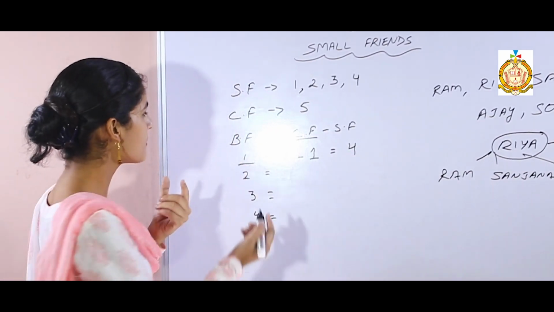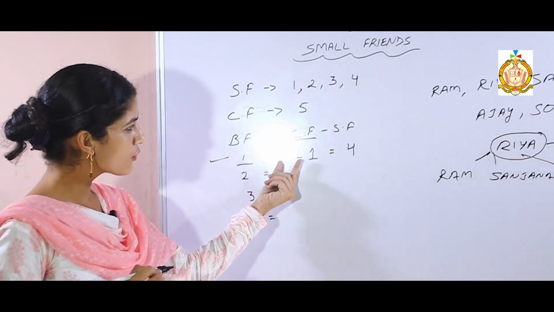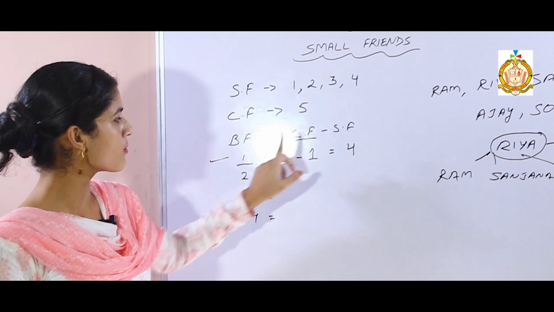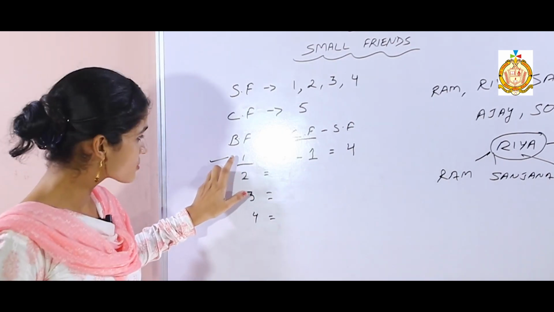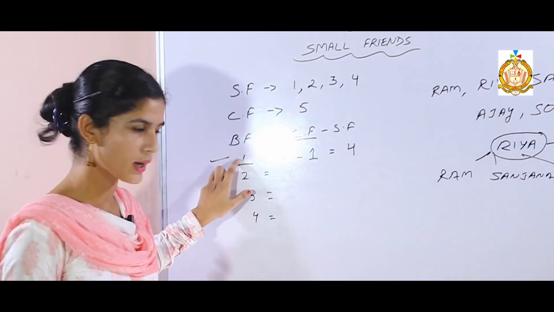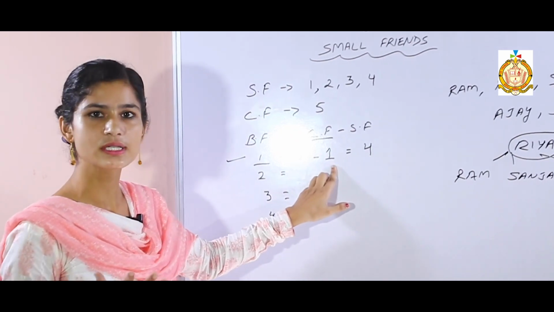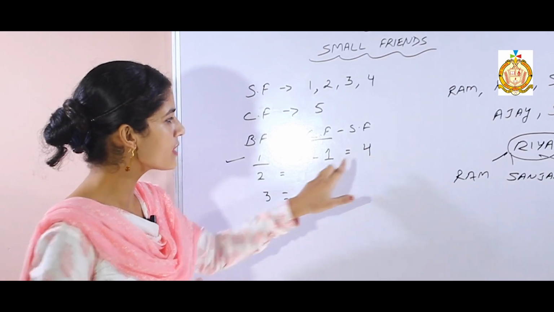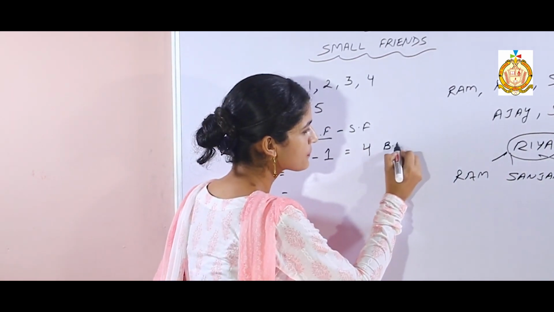Now we have to calculate best friend of 1. So common friend is 5. From the common friend subtract your small friend. Here we are talking about 1, so our small friend is 1. So from 5 we have to subtract 1. So 5 minus 1, your answer is 4. So 4 is the best friend of 1.